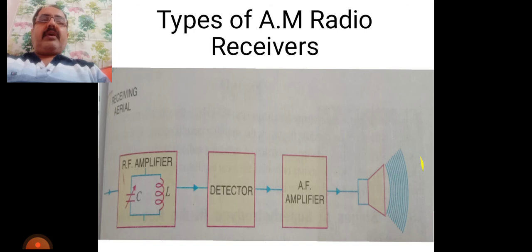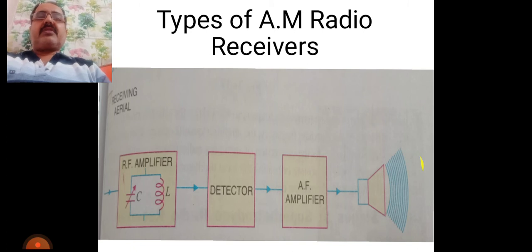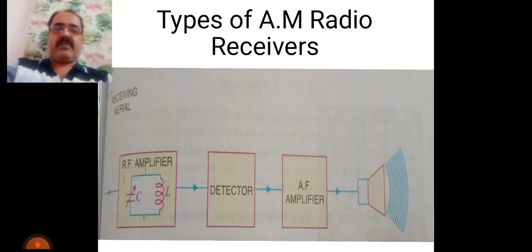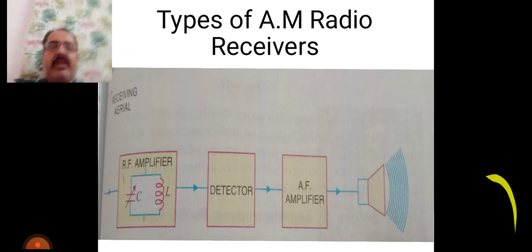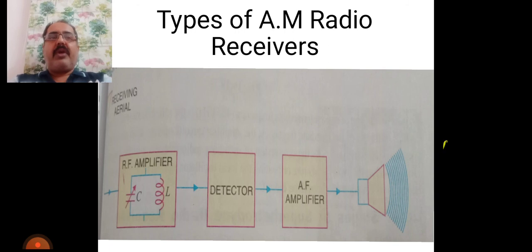Therefore, there is considerable variation of Q between the closed and open position of the variable capacitor. This changes the sensitivity and selectivity of the radio receiver. Number 2, there is too much interference of adjacent stations.